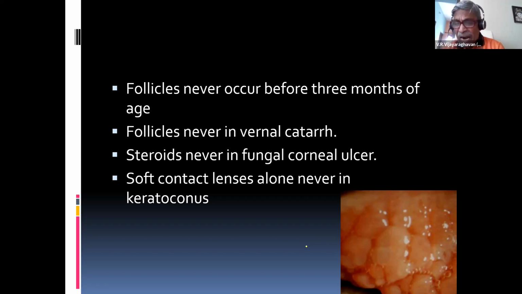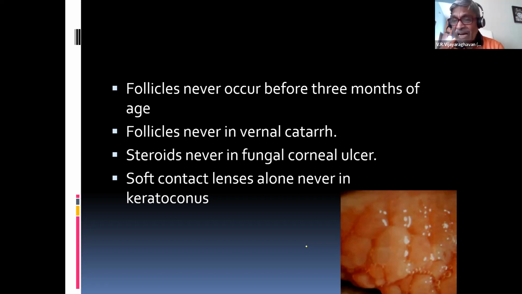Please remember, this adenoid layer develops only 3 months after birth. That means the child is born today, and 3 months later only can you see the adenoid layer. Only when the adenoid layer is there can I develop follicles. So before 3 months, never make a diagnosis of a patient having follicles. Follicles never occur before 3 months of age because the adenoid layer is not developed.